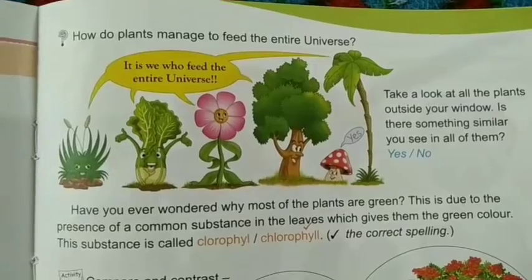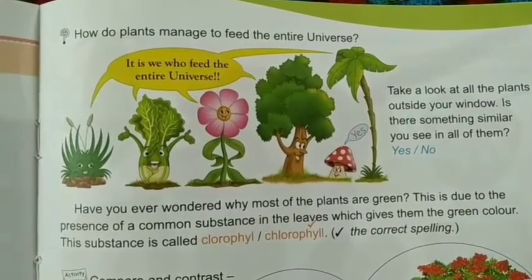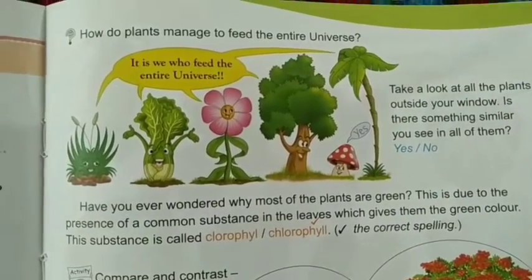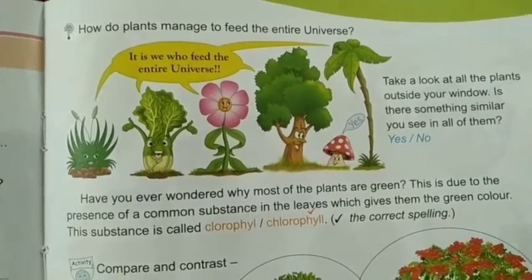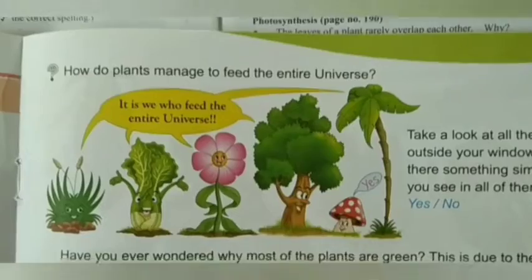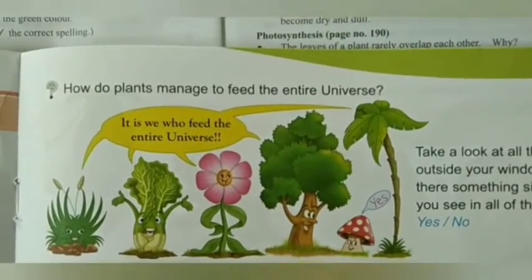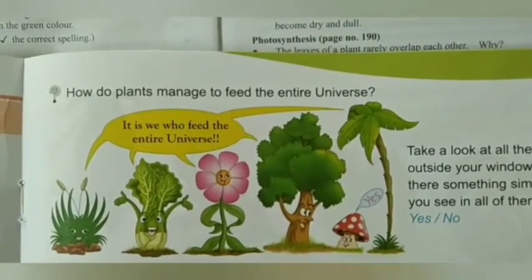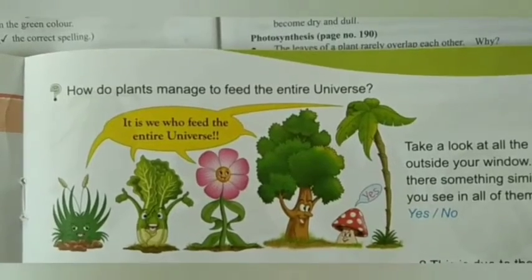Let us see how plants manage to feed the entire universe. Plants are the only living things that manufacture their own food. These plants are preparing their own food.